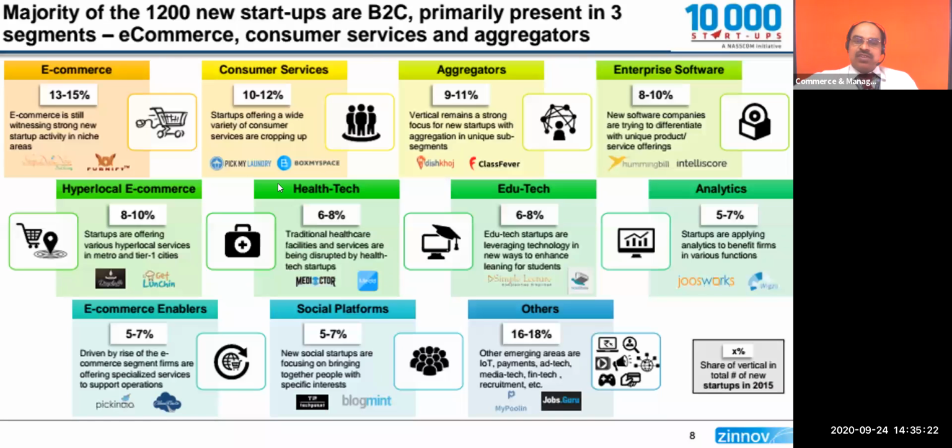Likewise, in case of India, the government is opening a number of sectors. Recently, 1,200 new startups were permitted by the government of India in the B2C platform, that is business to consumers platform. And usually in case of India, in 3 segments only, more persons are coming to do the business. They mentioned e-commerce, consumer services and aggregator.